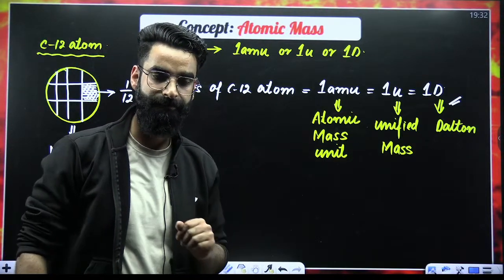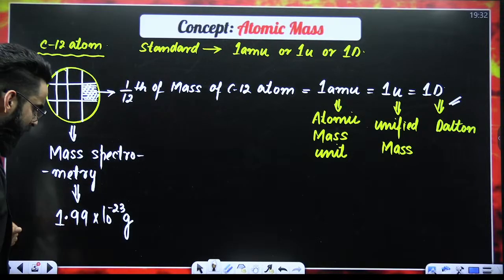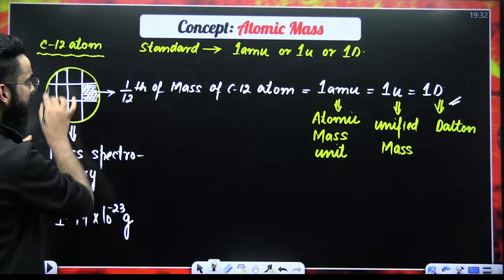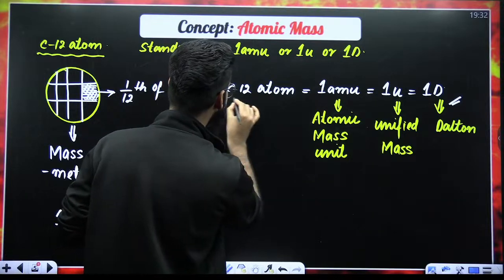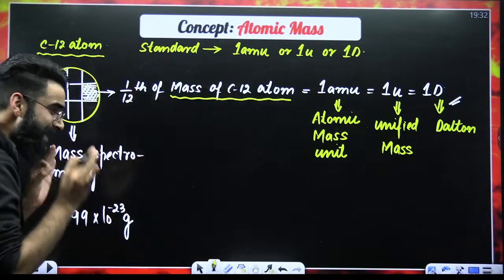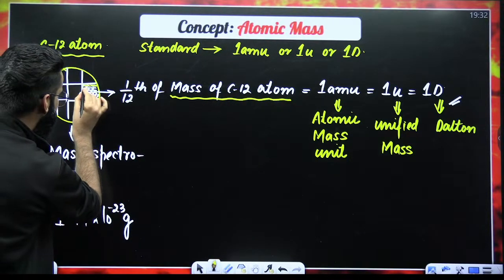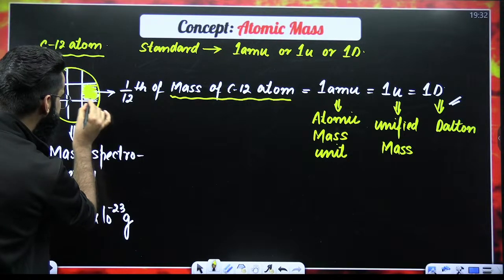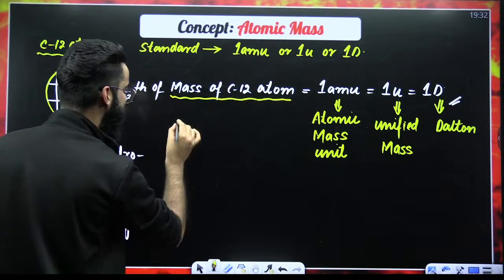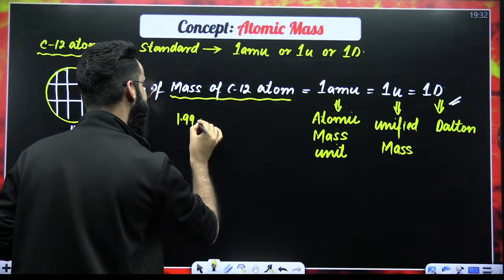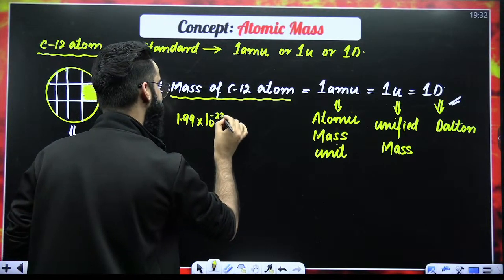Now, my dear students, tell me just one thing. If you know the mass of the entire carbon-12 atom, can you tell me the mass of this shaded part exactly in grams? The mass of the entire carbon-12 atom is 1.99 into 10 raised to the power minus 23 grams.